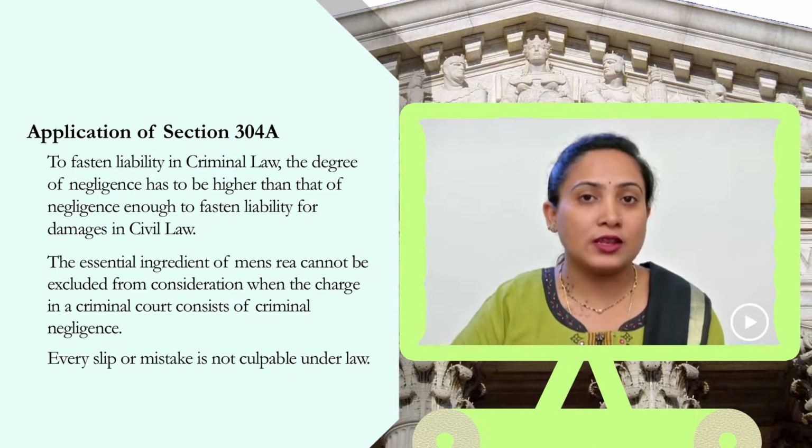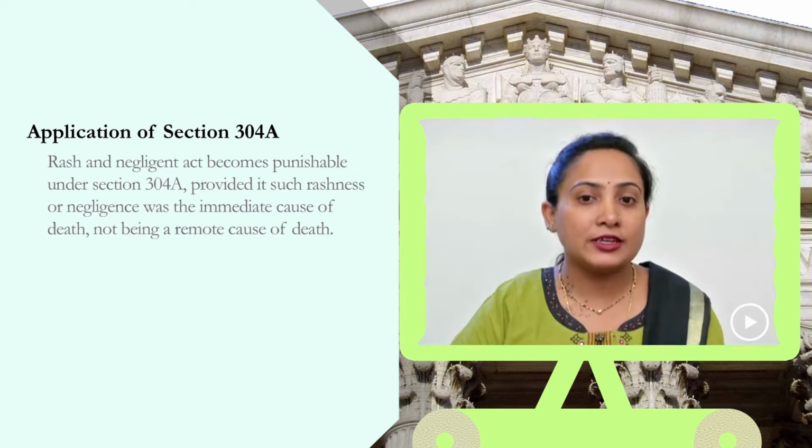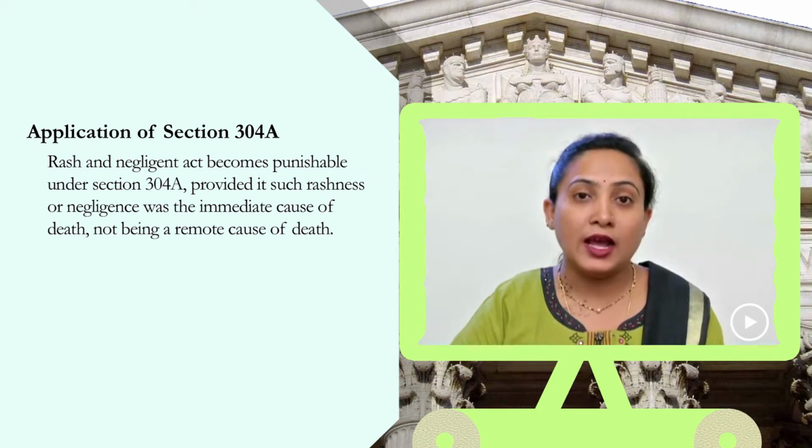What is needed is a clear proof of mens rea, either in the form of rashness, recklessness, or negligence. A rash and negligent act becomes punishable under section 304A provided there is proof of rashness or negligence on the part of the accused, and not just that, there should also be a clear link between such rash and negligent act on the part of the accused and the death of the victim.